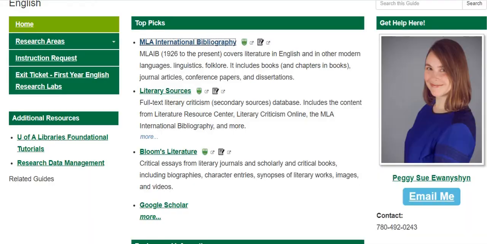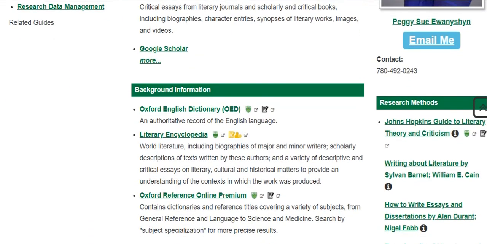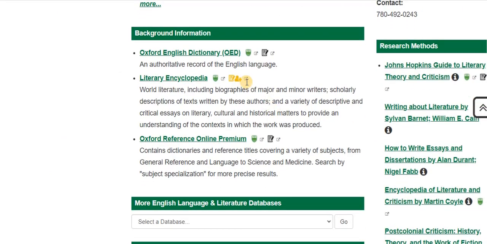Now we're going to go back to the English guide for a minute. I want to point out that we also have a number of databases that can give you background information. So we have the Oxford English Dictionary, we have the Literary Encyclopedia, so that's an online encyclopedia that will give you information about authors, about particular publications, it'll give you critical essays, so that's a resource that you might find useful.